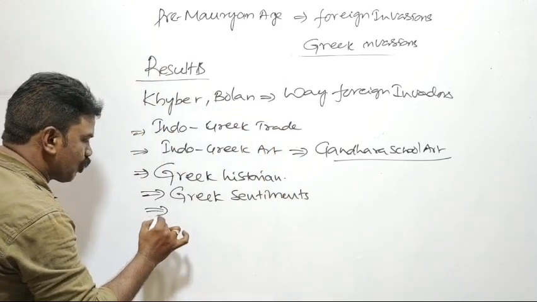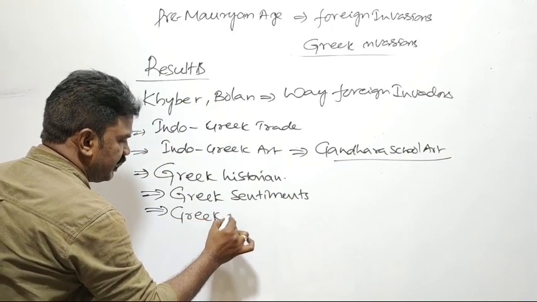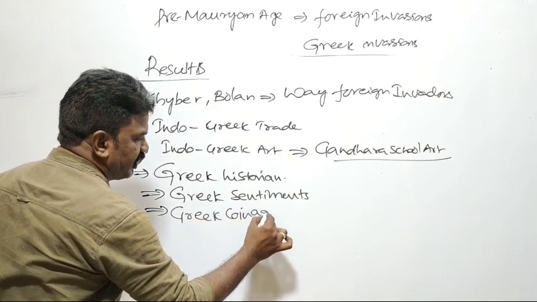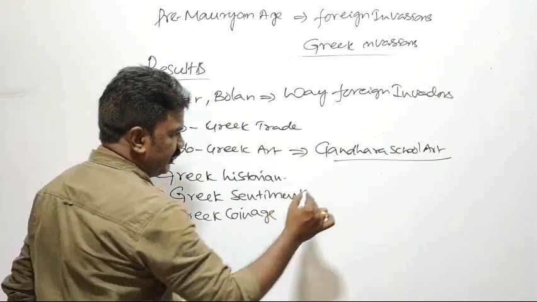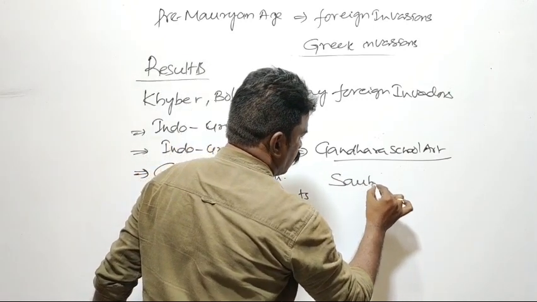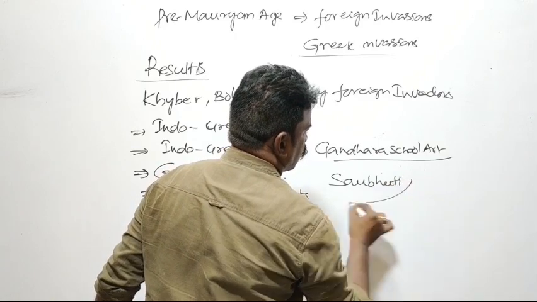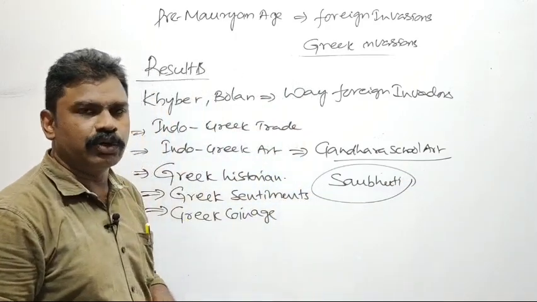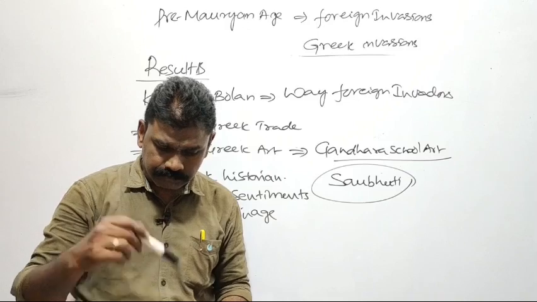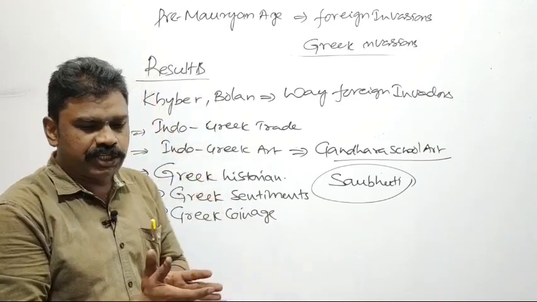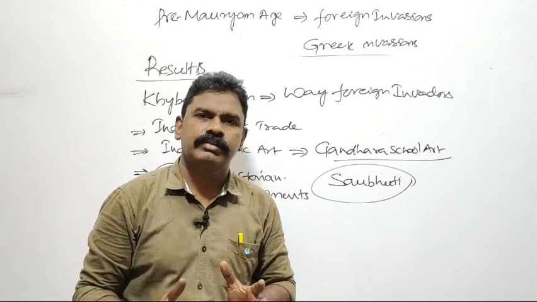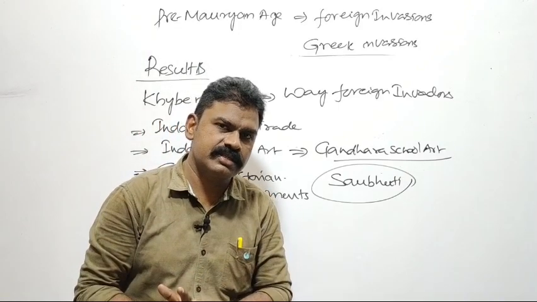Another one is Greek coins. Indians followed the Greek coin system. Saubhuti was an Indian ruler who imitated the Indo-Greek coins. Yeah, this is about the foreign invasions and also Alexander's invasion.